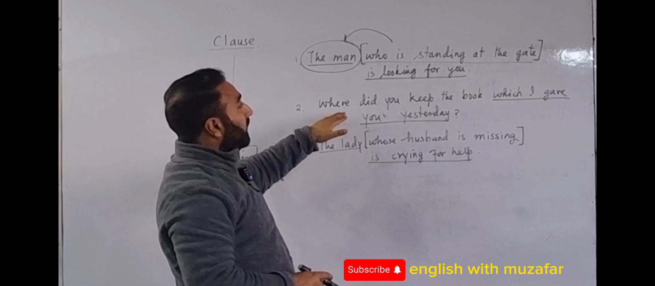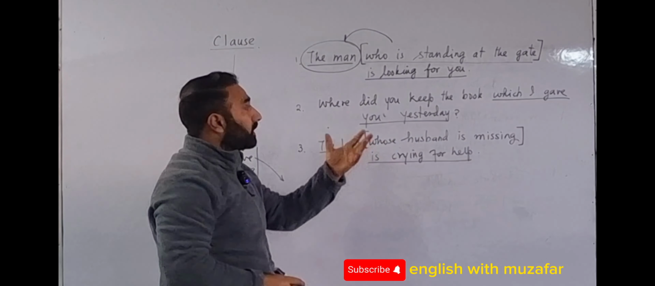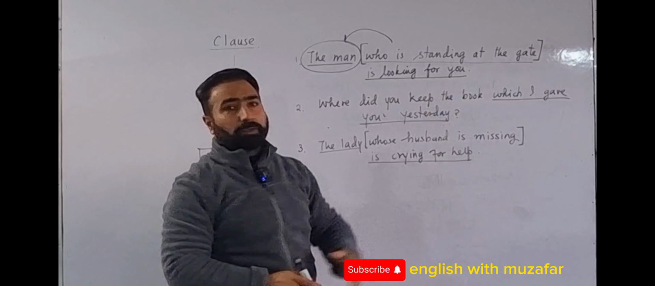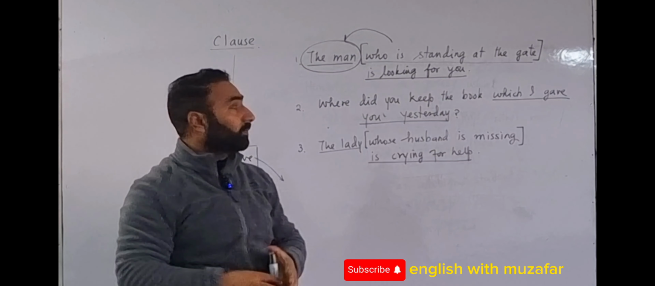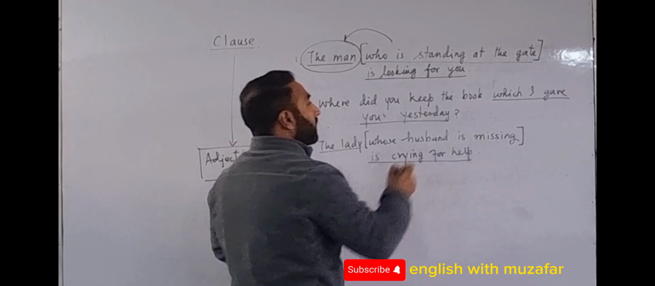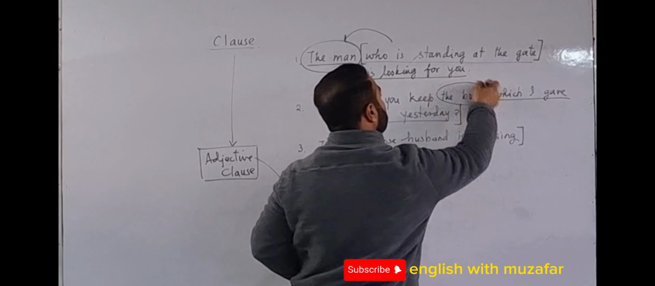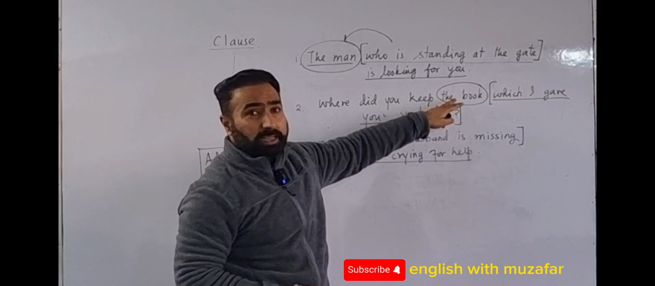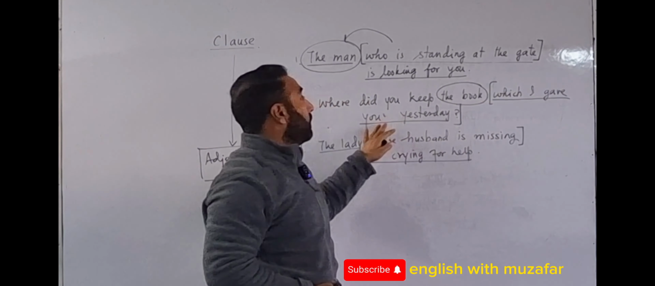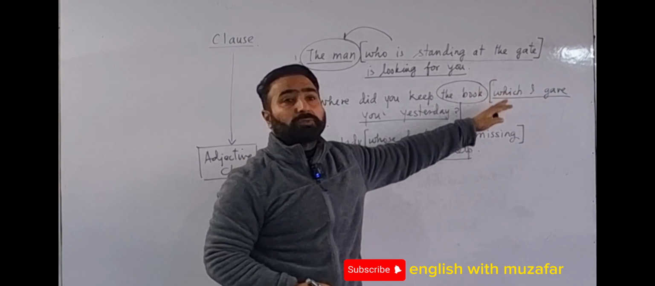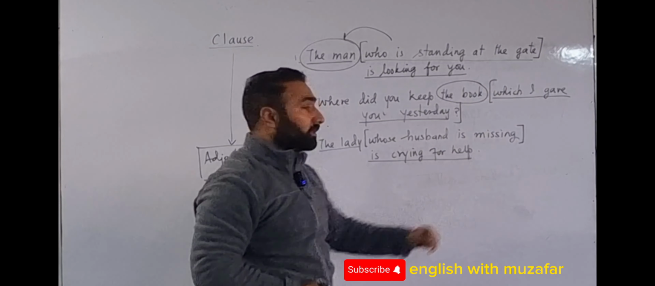Similarly, if I ask the boy or girl, where did you keep the book? Which book? Which I gave you yesterday. So this, which I gave you yesterday, qualifies this book. Again, the book is a noun and this very clause qualifies it. That's why we call it an adjective clause.